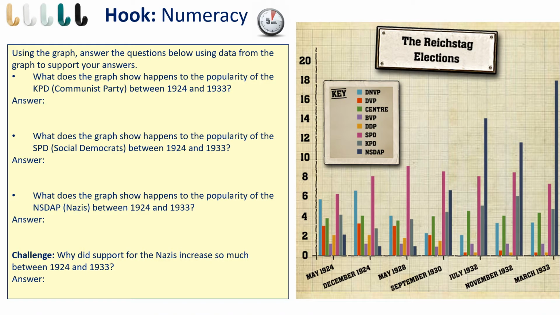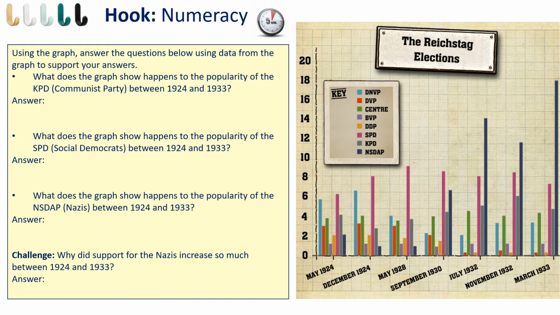Okay, so our first activity today is a bit of numeracy. So we're looking at this table which you can see on your worksheet. We will be answering these questions. What does this graph show happens to the popularity of the KPD, the Communist Party, between 1924 and 1933?